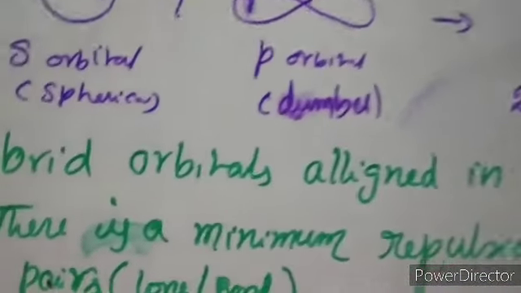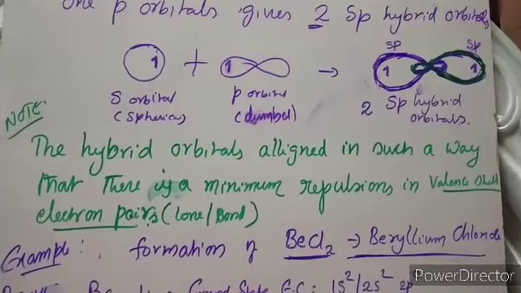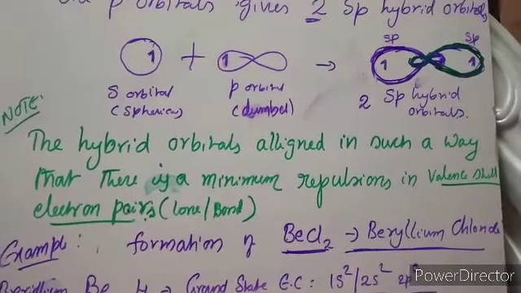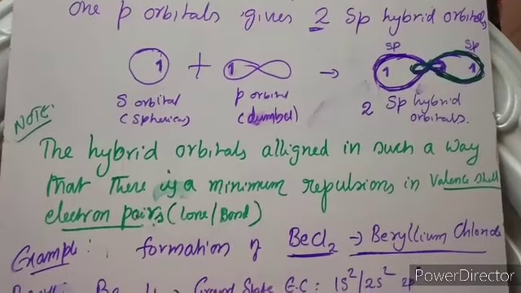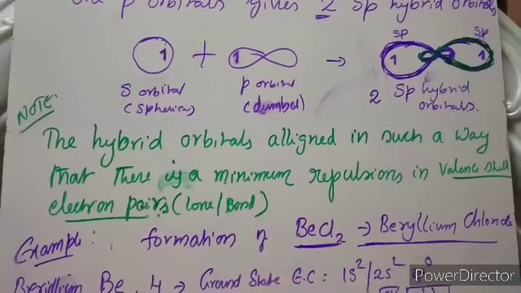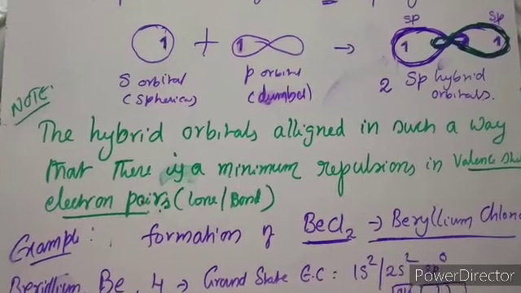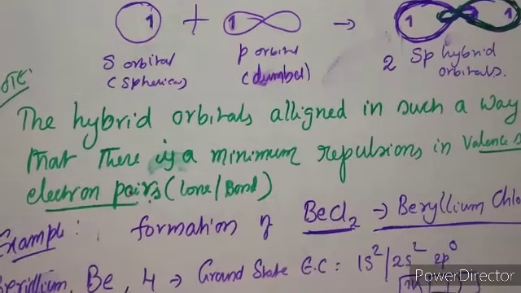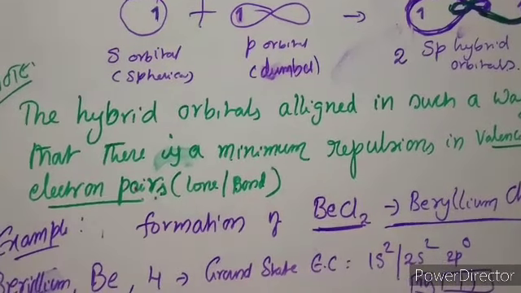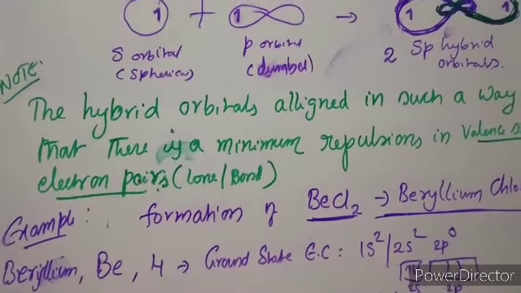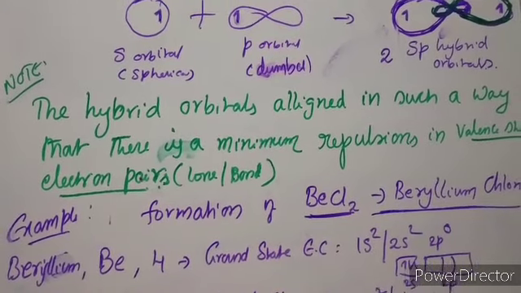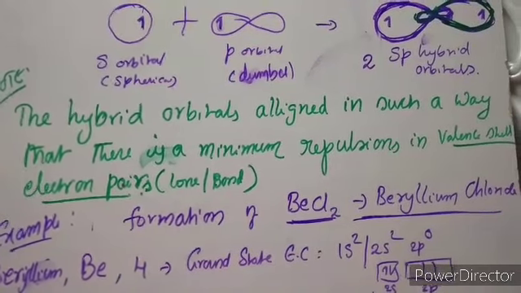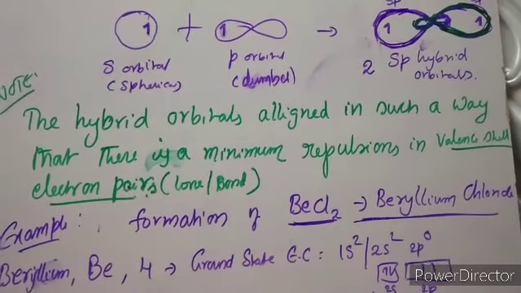Now these hybrid orbitals are aligned in such a way that there is minimum repulsion, as per valence shell electron pair repulsion theory. So they align in such a way that there are minimum repulsions between the electron pairs in the valence shell. Electron pairs means either a lone pair or a bond pair. So these hybrid orbitals are aligned with minimum repulsion between the electron pairs in the valence shell.